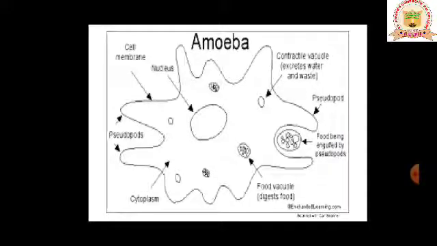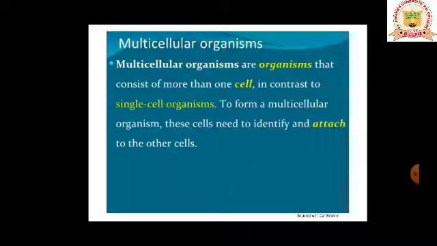What does amoeba consist of? Everybody knows it is a single cell animal consisting of nucleus, cell membrane, pseudopodia, cytoplasm, food vacuole, contractile vacuole. The food is getting entered, as clearly shown.